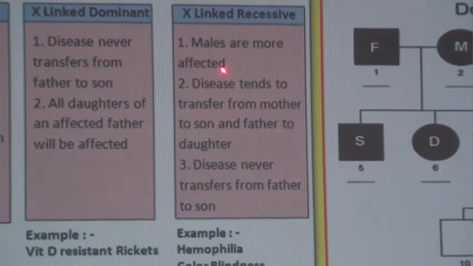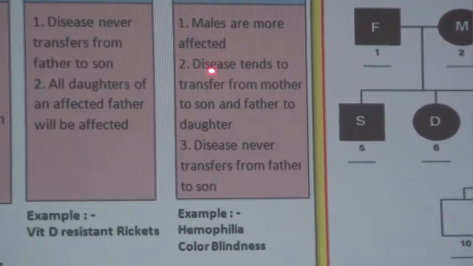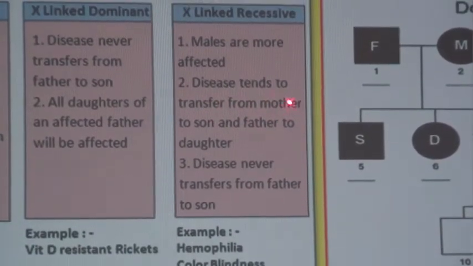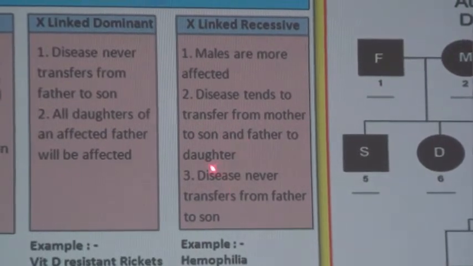Males are more affected. The disease tends to transfer from mother to son and father to daughter.